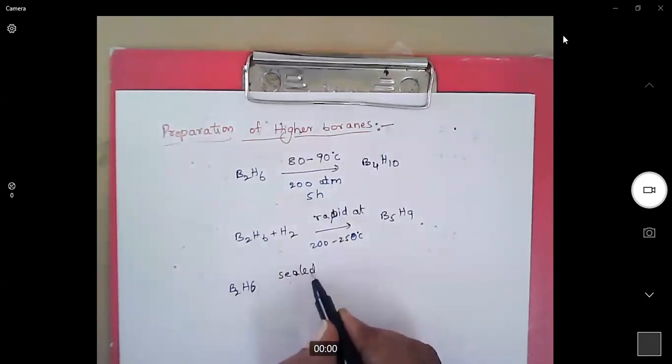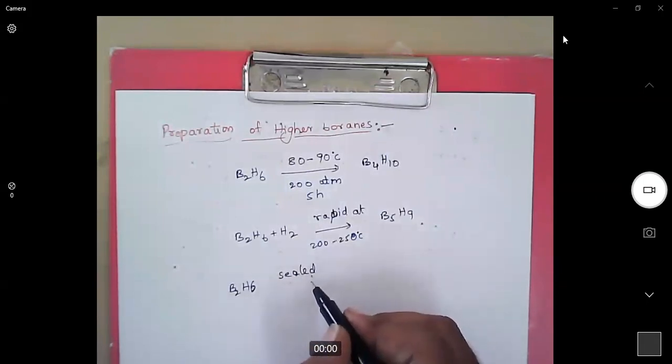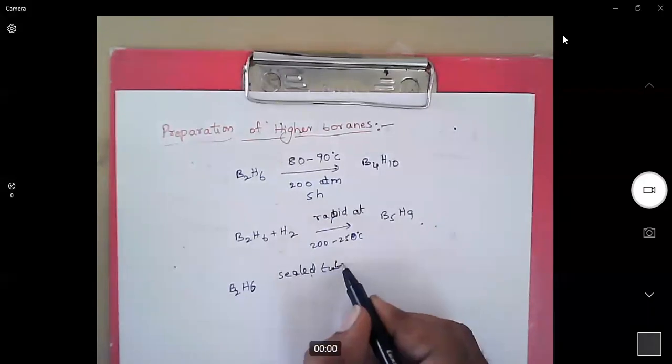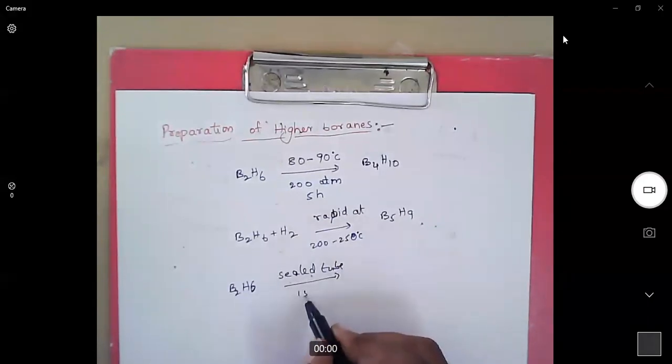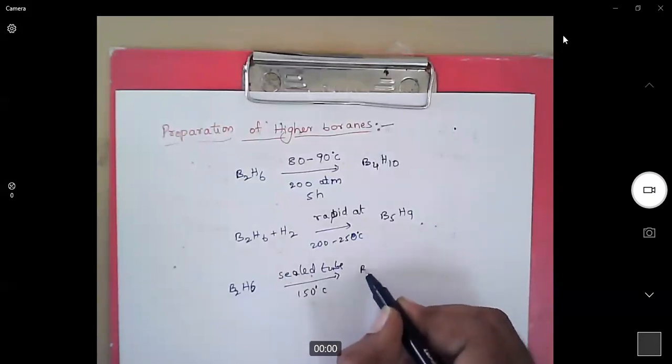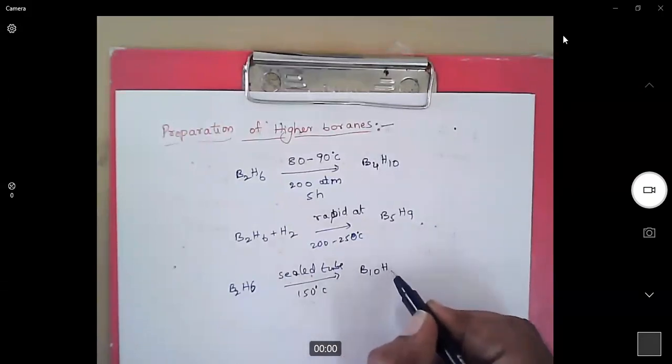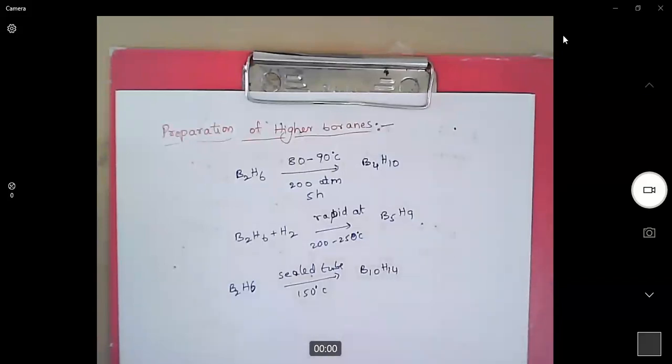When diborane is treated in a sealed tube at 150 degrees centigrade, this generates decaborane. This is under slow pyrolysis conditions.